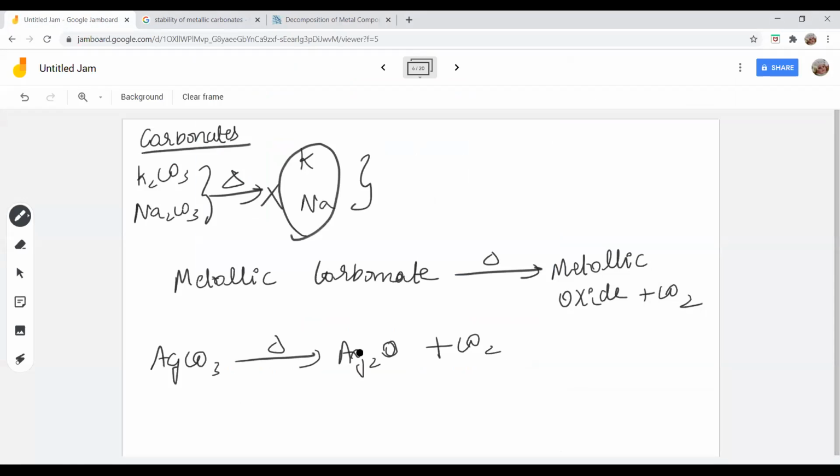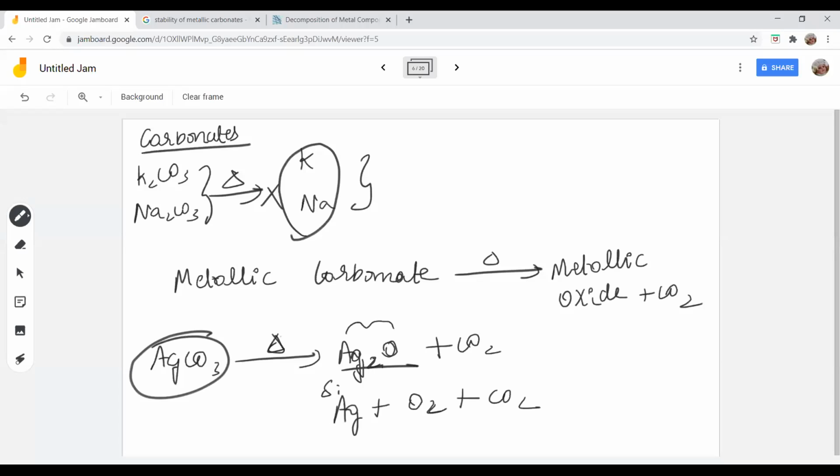But silver is a least reactive metal, so its oxide is highly unstable. So it decomposes further to silver and oxygen. Thus silver carbonate on heating produces silver plus oxygen plus carbon dioxide.